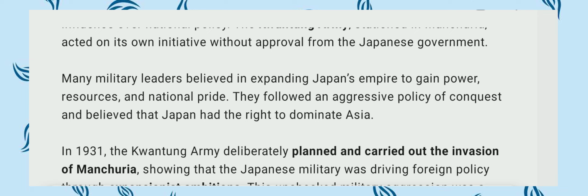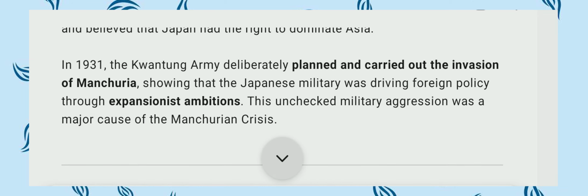In 1931, the Kwantung Army deliberately planned the invasion of Manchuria, showing that the Japanese military was driving the foreign policy through expansionist ambitions. This unchecked military aggression was the major cause of the Manchurian crisis. The Kwantung Army attacked Manchuria in 1931 and fully captured it.